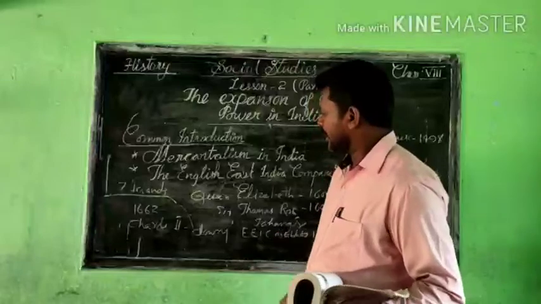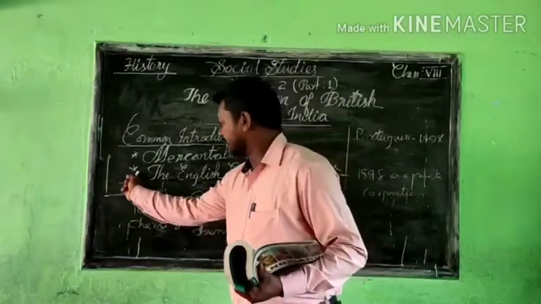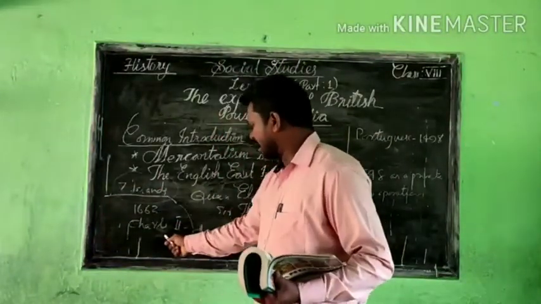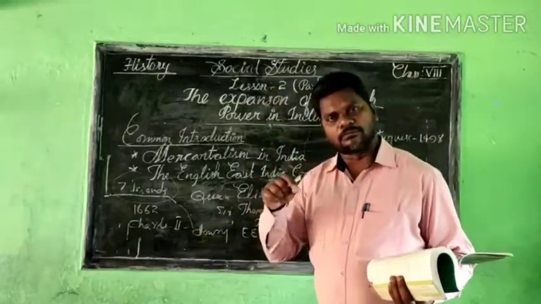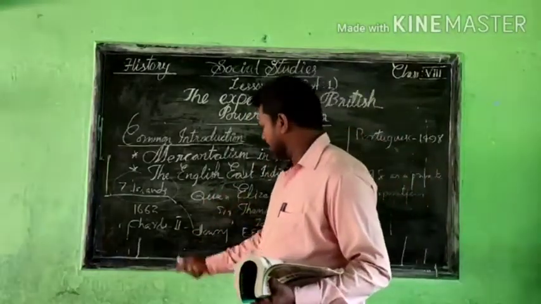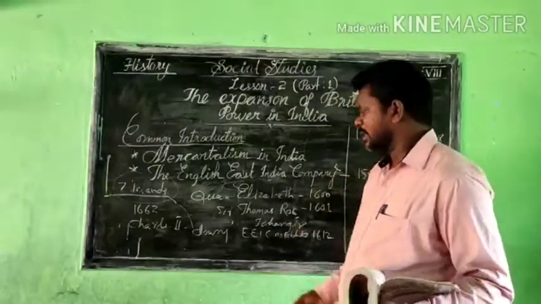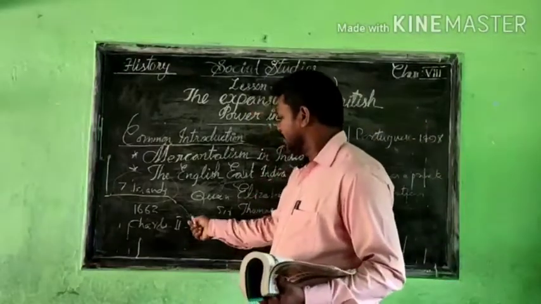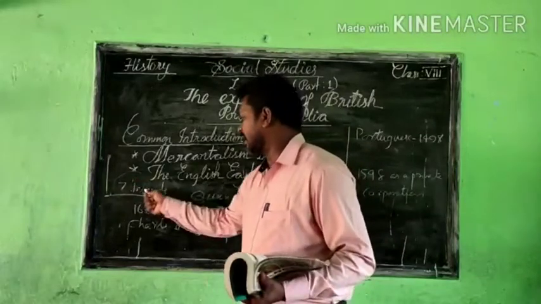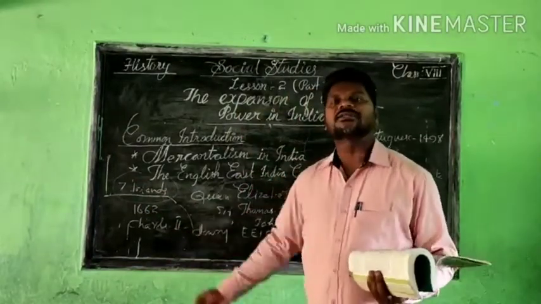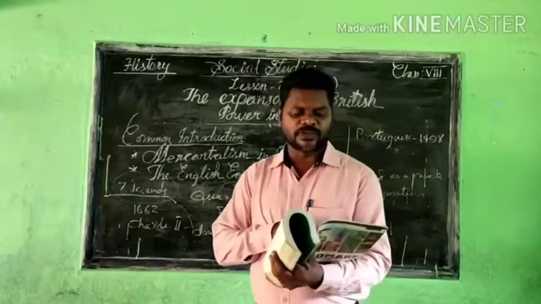So the Mumbai 7 islands were given because Charles II married a princess from the Portuguese. For that purpose the Portuguese gave the 7 islands to Charles II as the dowry. I think you got it very clearly.